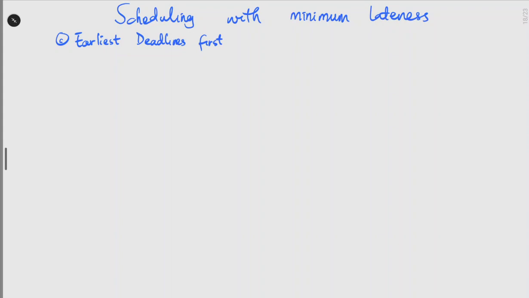So let's start with an example. In this algorithm, we are going to be sorting deadlines from the smallest to the largest, and we should note that this totally ignores the length of all jobs. So when we sort jobs from the smallest to the largest according to their deadlines, we also schedule them according to this sorting.